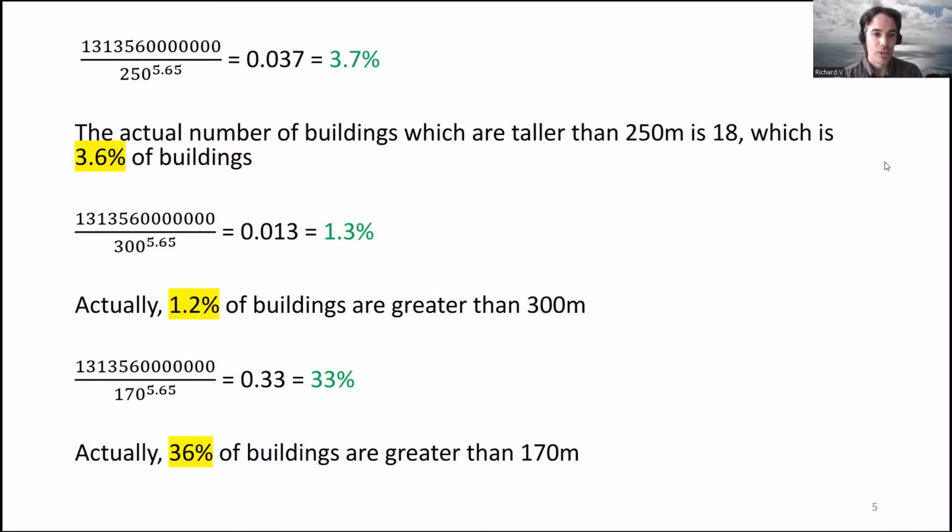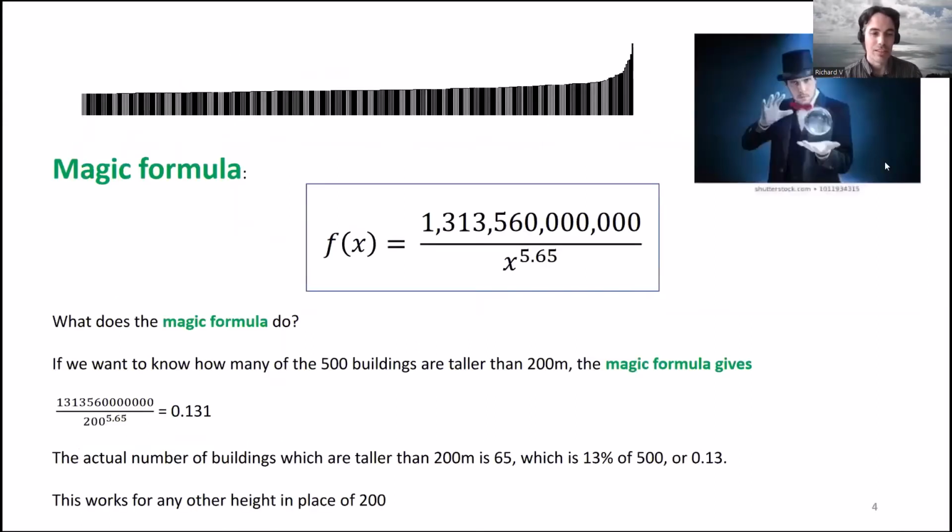So what the magic formula is doing is, when we put the number in place of x here, it's telling us the percentage of buildings that are taller than that number.